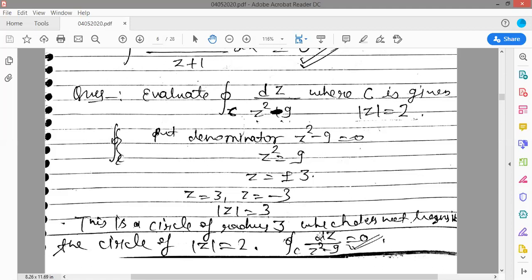And now further, we will check whether our singular point lies inside the given circle or not. So just check: 3 does not lie inside the circle mod z equals 2. Because if you draw a circle of radius 2, and a circle of radius 3, that means 2 will lie inside the circle, but 3 does not lie inside the circle mod z equals 2. So the value of this integral will be 0. These are simple and easy questions to understand the topic, the Cauchy-Goursat theorem.